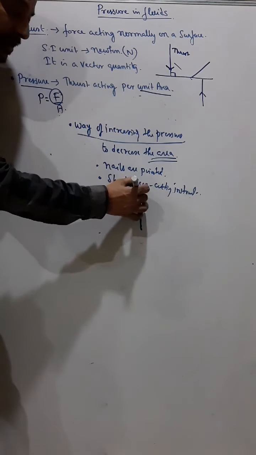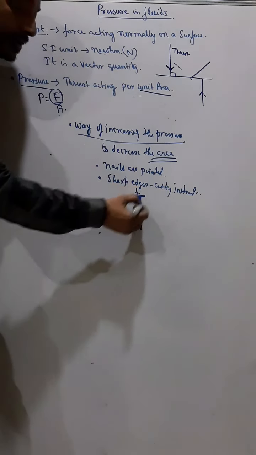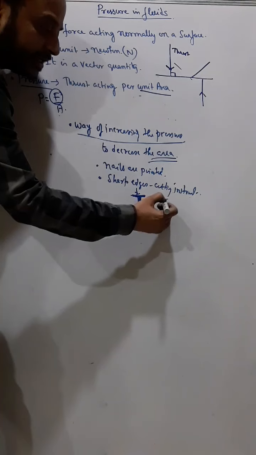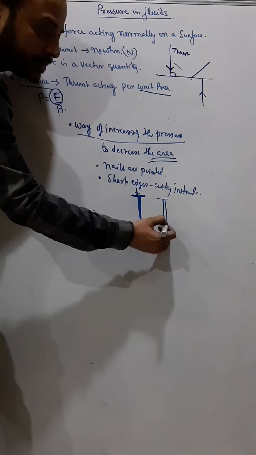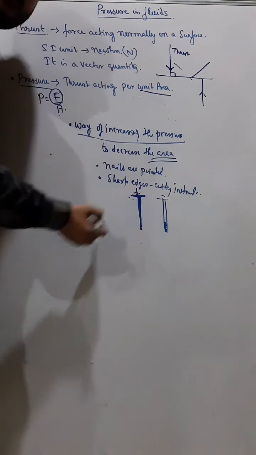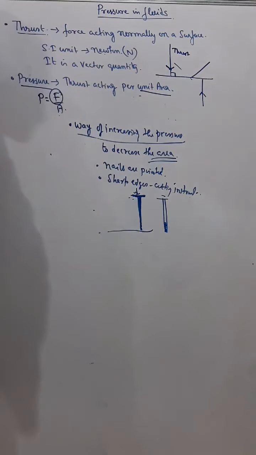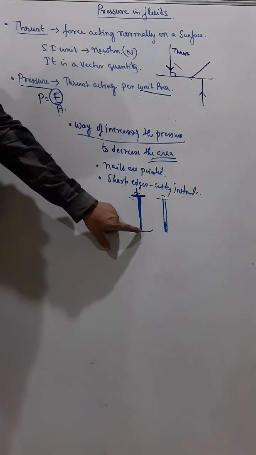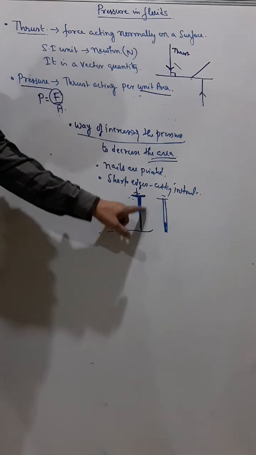So when I hammer, now if this is pointed and if the nail is not pointed, like this, blunt, then what will happen? When I hammer, this nail gets easily pierced. Because the area is less, pressure becomes more and it easily gets inside.